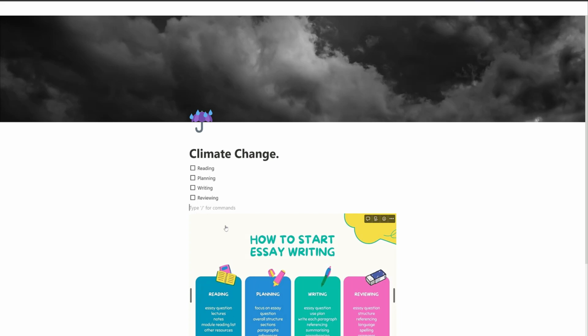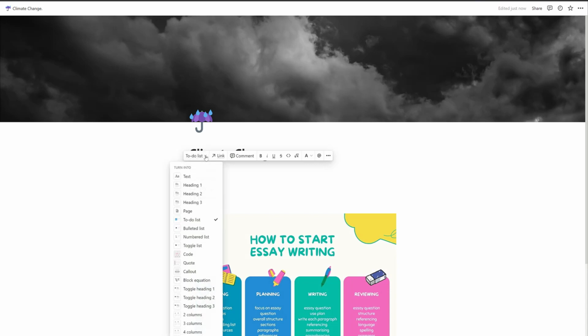What I could also do here if you wish, you could highlight these, couldn't you? So if I double tap, this little bar that pops up, just let you know to-do list, you can actually change your list. This is what flexibility is all about. You might start, for example, as a to-do list and change it to columns, for example, more visual. So you can actually change what you're working with, which is great. You can even link that to a website specifically that you might have readings online to.